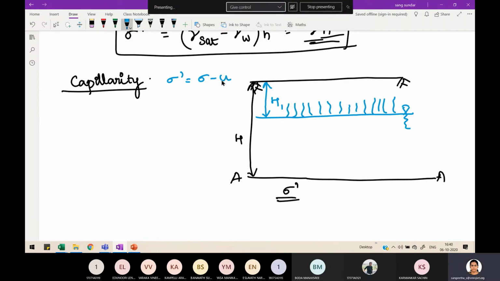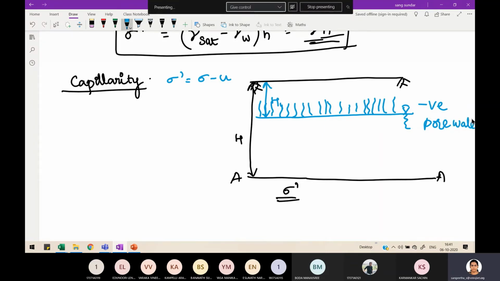Generally water has the tendency to flow in the upward direction, to escape out, because it has more pressure here. Whereas because of capillary action, you will have negative pore pressure. The pore pressure is negative within this capillary zone, and even above the water table you will have a zone of saturation.